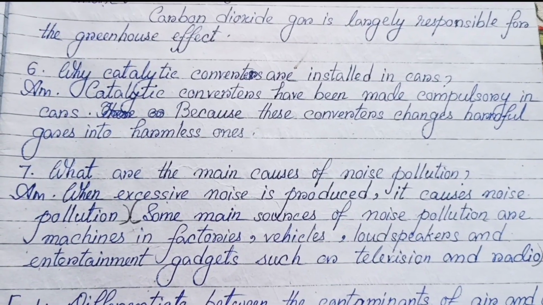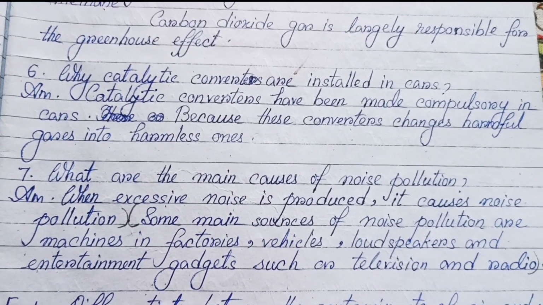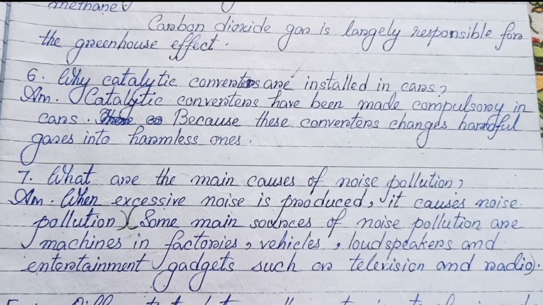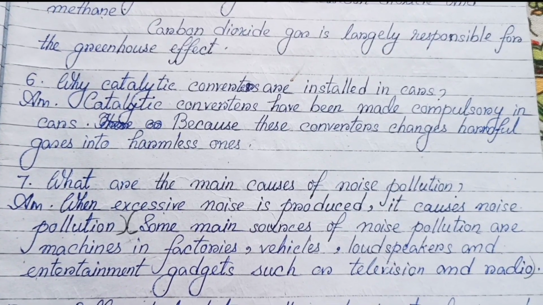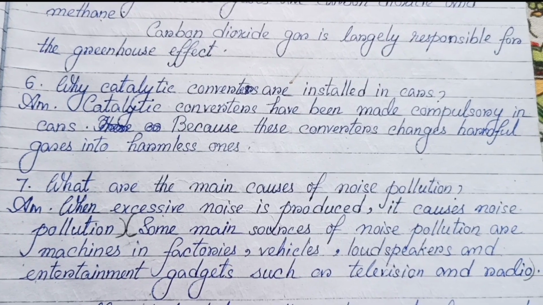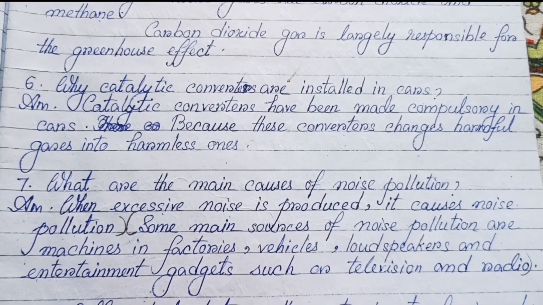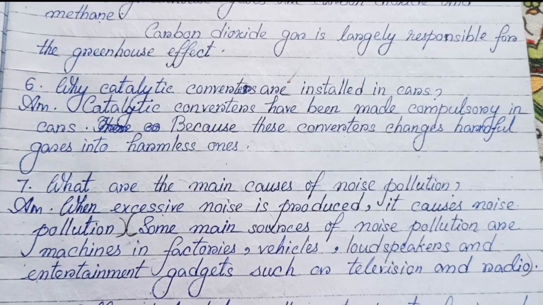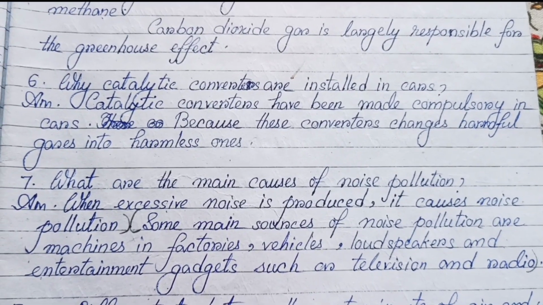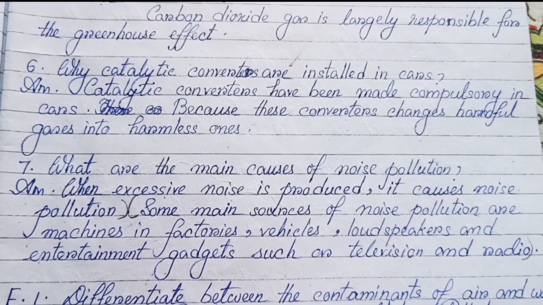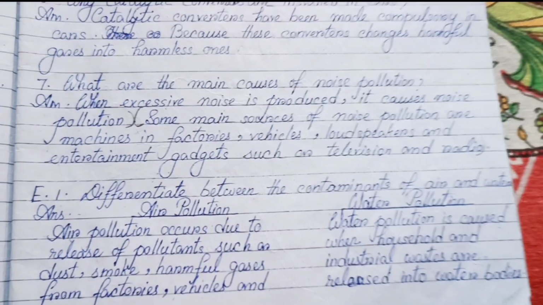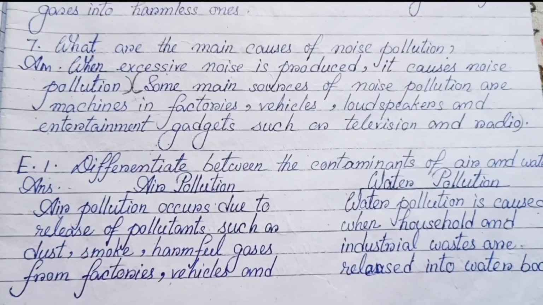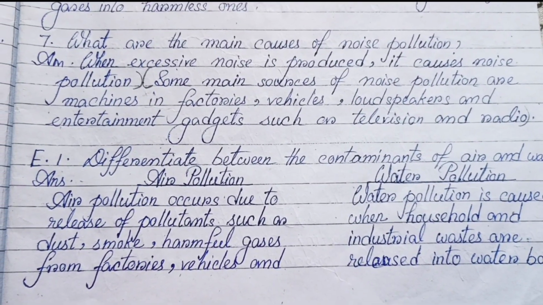Number 7, what are the main causes of noise pollution? When excessive noise is produced, it causes noise pollution. Some main sources of noise pollution are machines in factories, vehicles, loudspeakers, and entertainment gadgets such as television and radio. Now, these questions should be answered in detail.